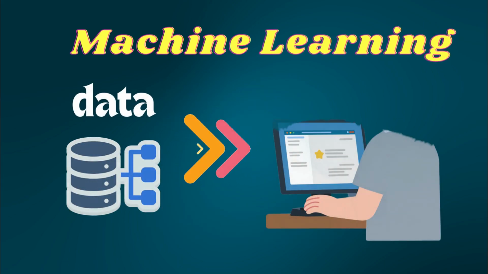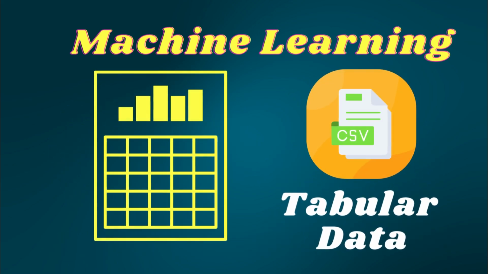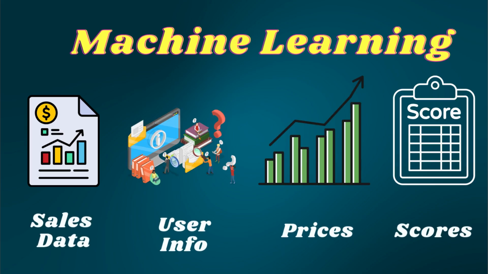You give the computer data. You tell it what to look for. And the model learns patterns from that. Machine learning works especially well with tabular data, things like rows and columns, sales data, user info, prices, scores.